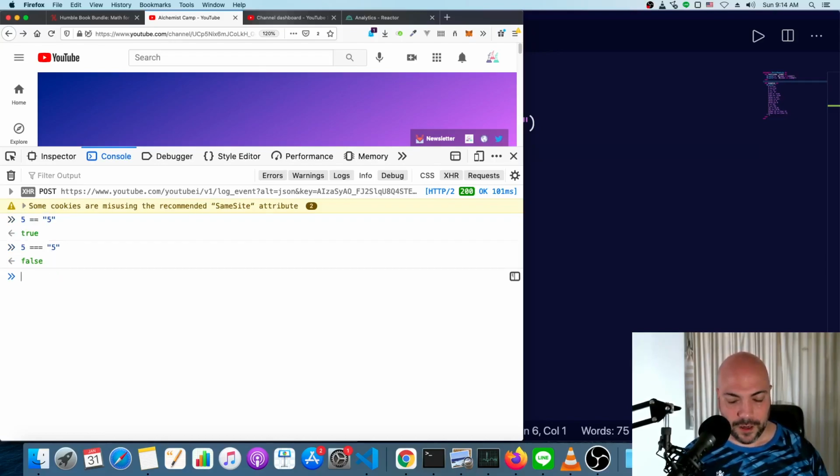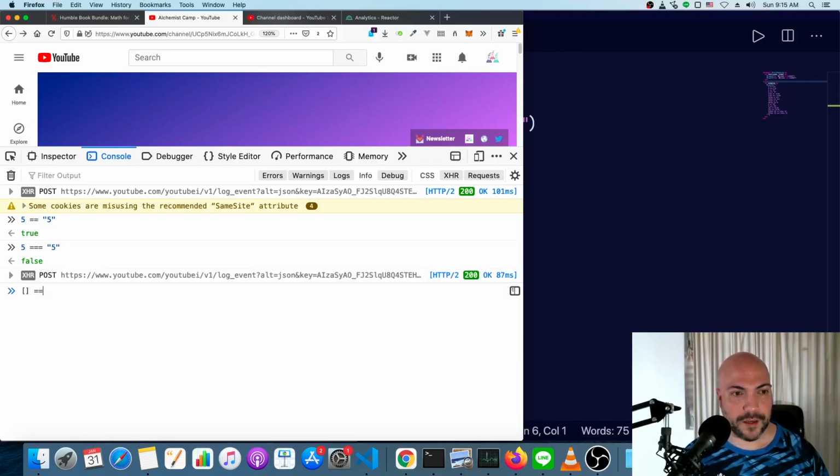This is very important in JavaScript because JavaScript does quite a bit of conversion. So you'll get strange things like an empty array equaling 0, for example, which is probably not logic you want to rely on in your program. So it's generally best practice to use triple equals all the time.